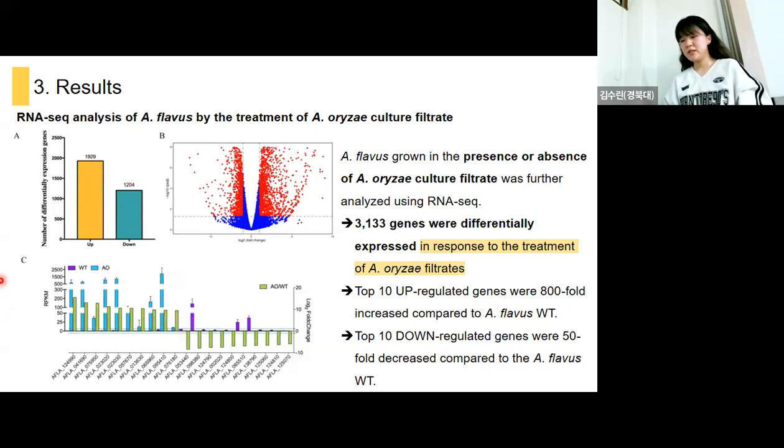These are the top 10 upregulated genes, and they were almost 800-fold increased compared to wild type. And these are the top 10 downregulated genes, and they were almost 50-fold decreased compared to the wild type.